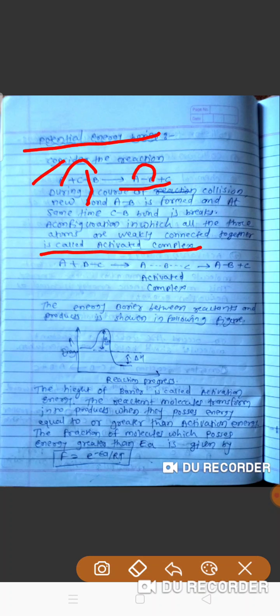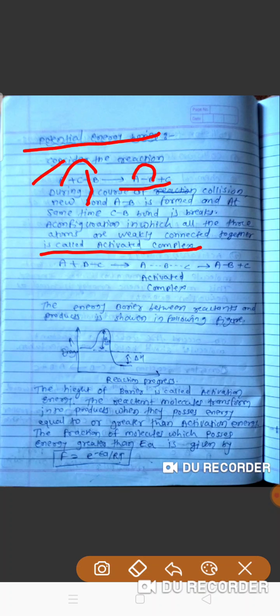During the course of the collision, a bond starts forming between A and B, and the bond between C and B goes on breaking down at the same time. So this configuration, in which all three atoms are weakly connected together, is called the activated complex.